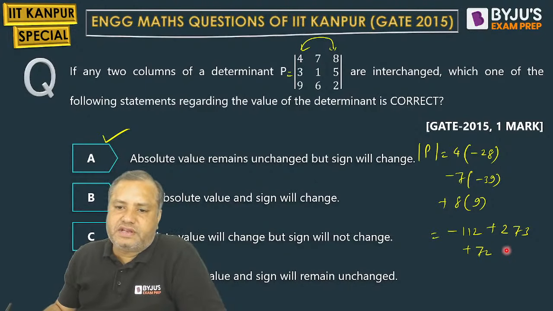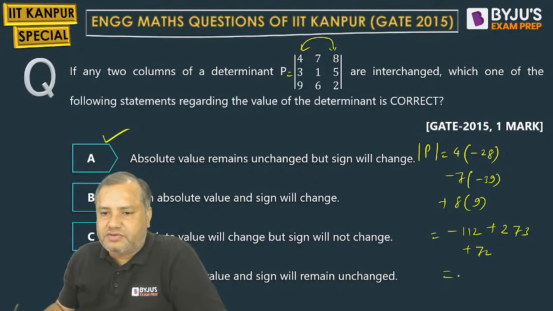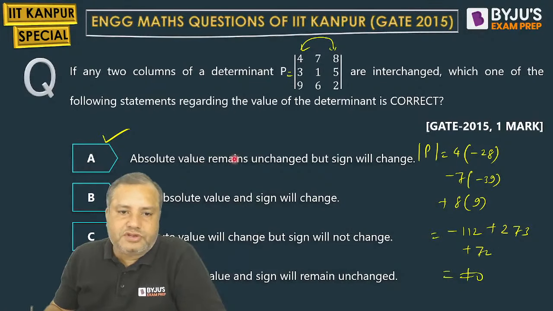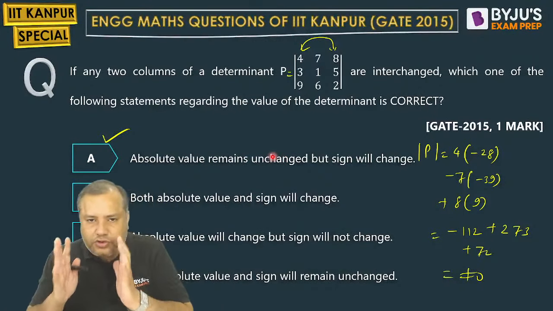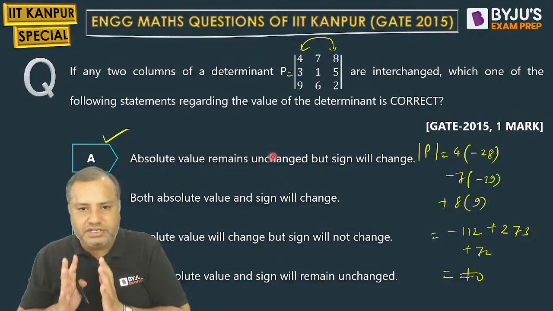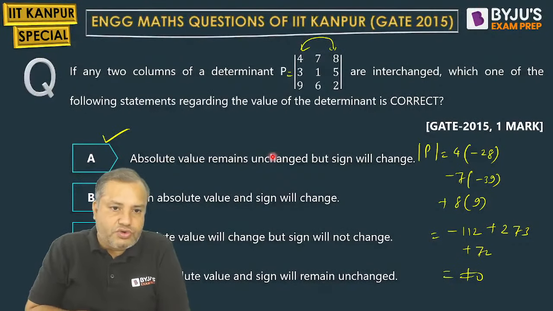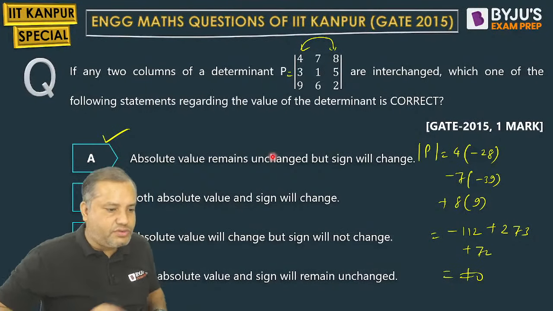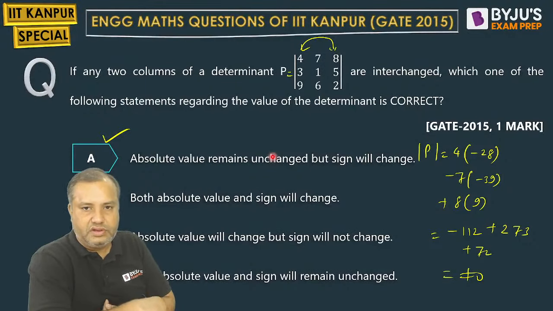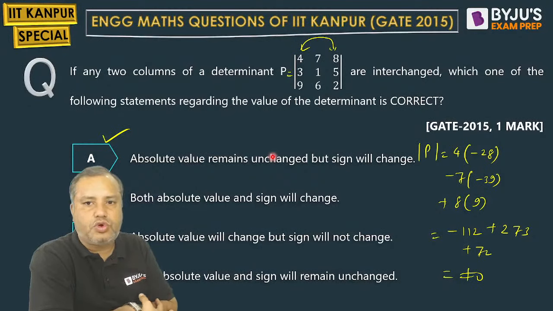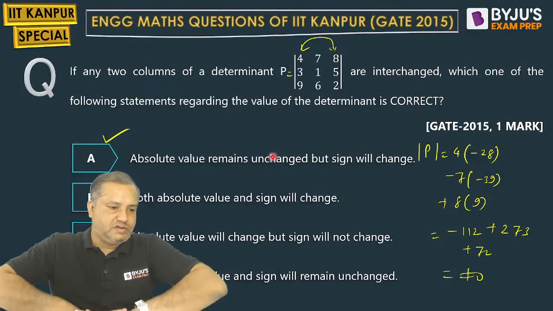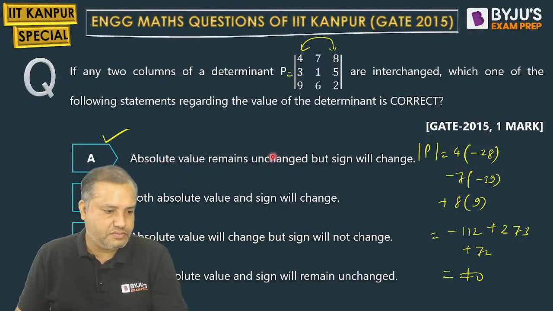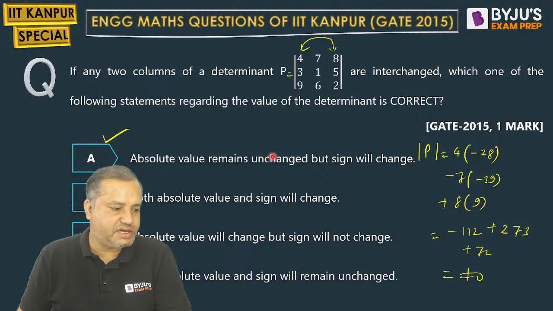So students, we can clearly say that its determinant is not equal to 0. So absolute value of the determinant will remain unchanged, but sign will change. So option A is the correct answer, Anirudh. Determinant will get multiplied by minus sign because you have interchanged two columns, right? Yes, option A is the correct answer.